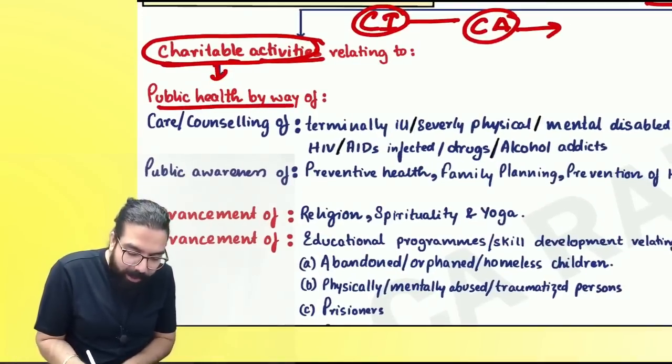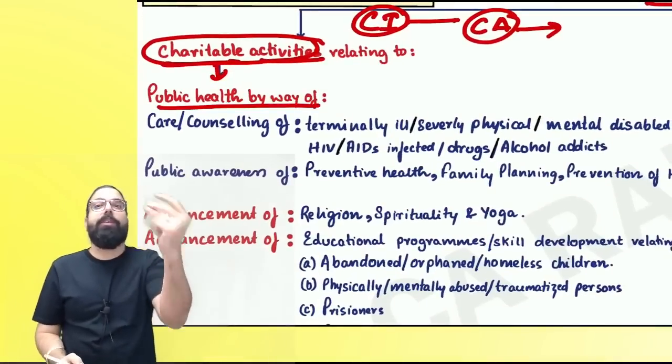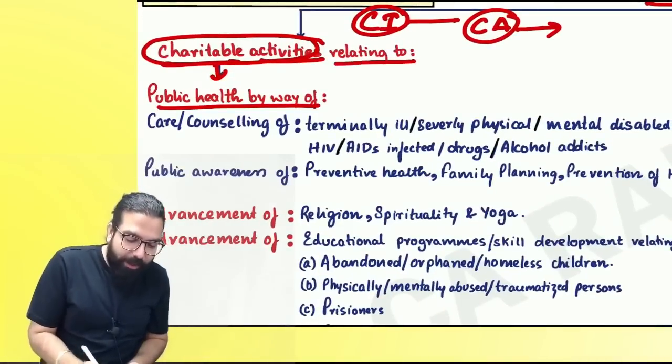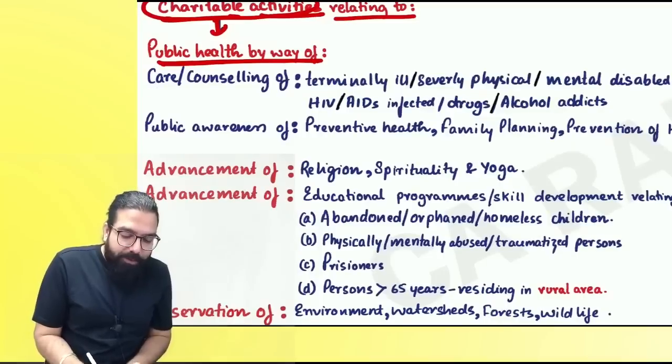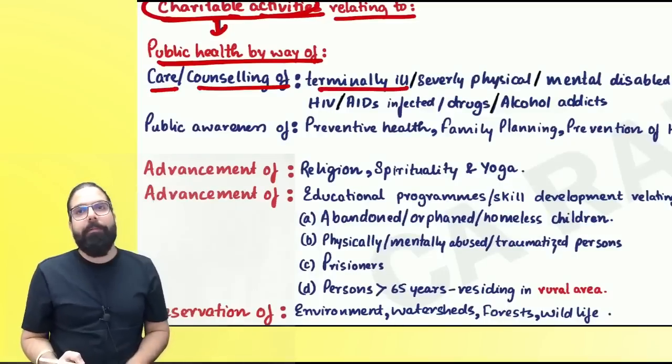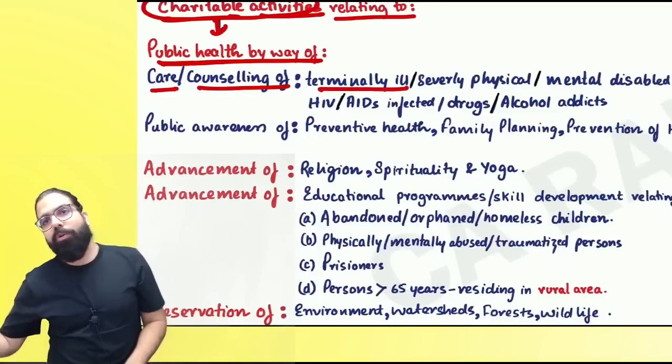Government told public health. If you are going ahead and doing charitable activity in respect of public health, by way of care and counseling of terminally ill people. Terminally ill means about to go.